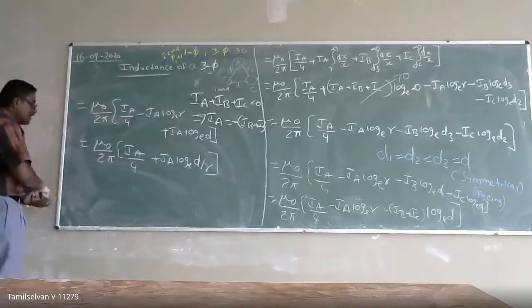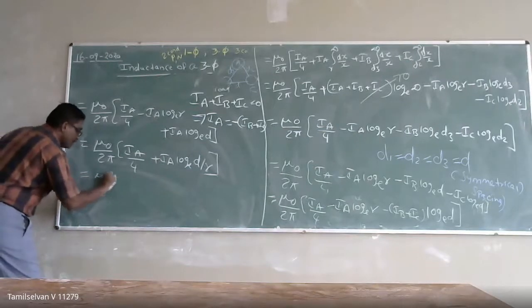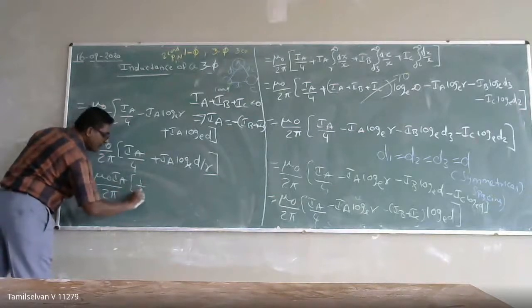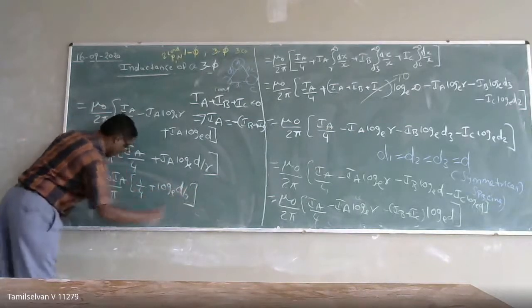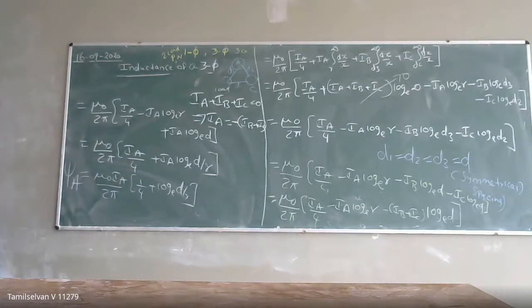Taking IA outside, I get mu naught IA by 2 pi times 1 by 4 plus log base e of D by r. This is the total flux linkage in conductor A.